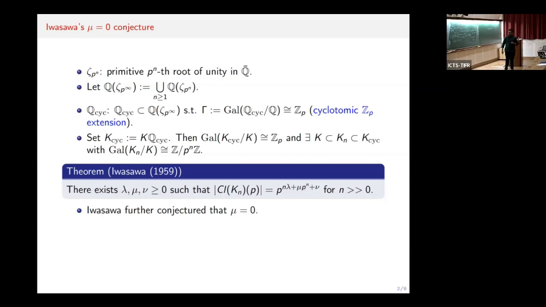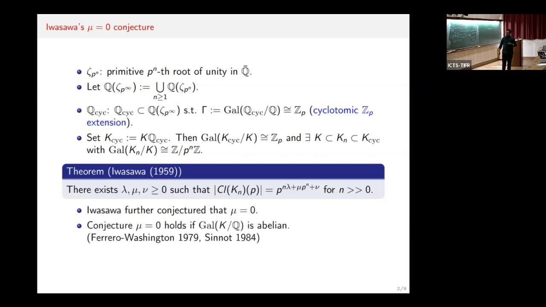So far, the results in this direction are for abelian number fields, by Iwasawa and Washington in 1979, or 1984, in which they show that this conjecture holds if the Galois group of K over Q is abelian, but it is still open for general number fields. And the approach taken by the experts is to use abelian varieties to attack this problem. More precisely, we'll talk about the connection of this conjecture with the fine Selmer group.